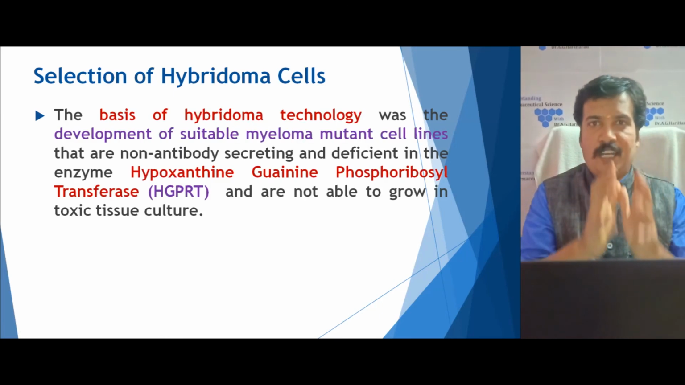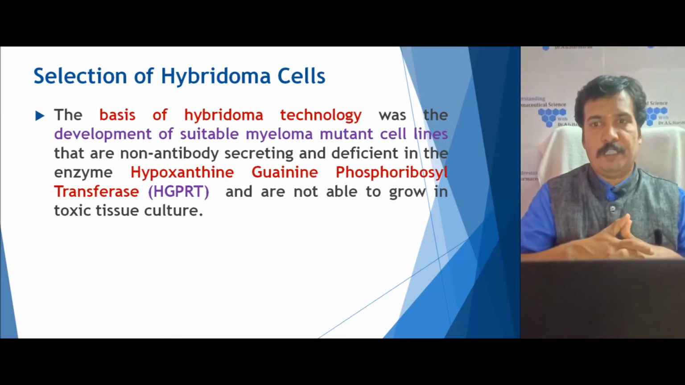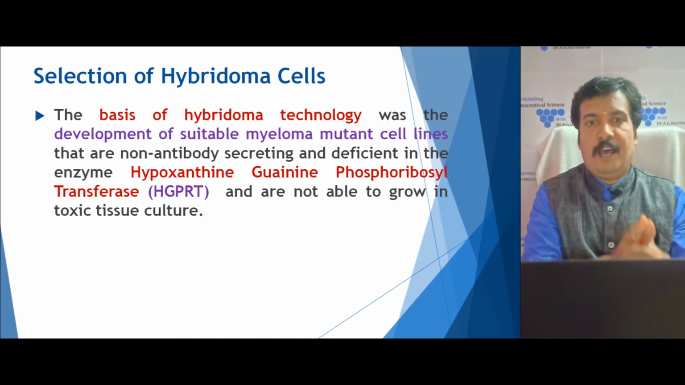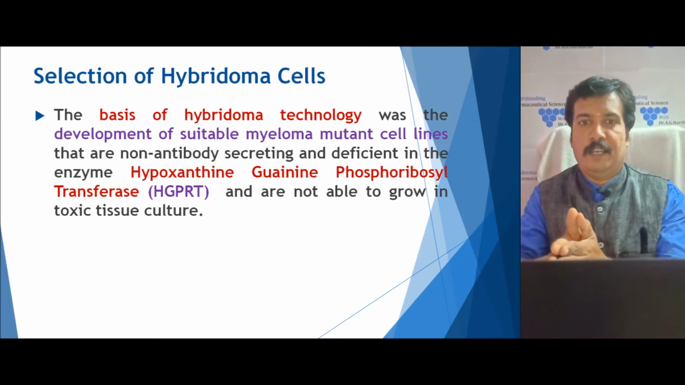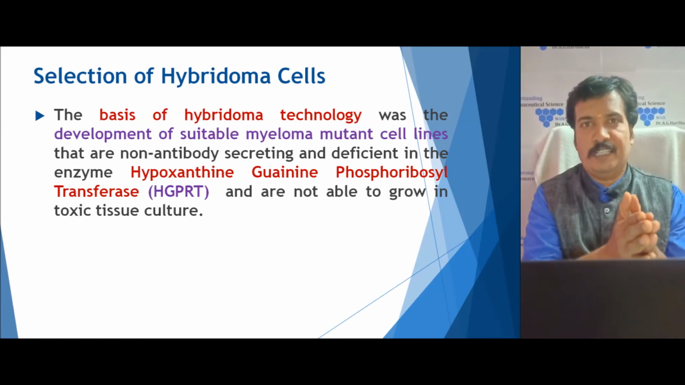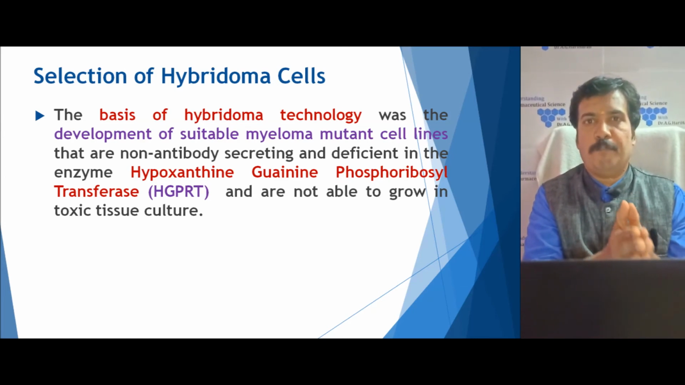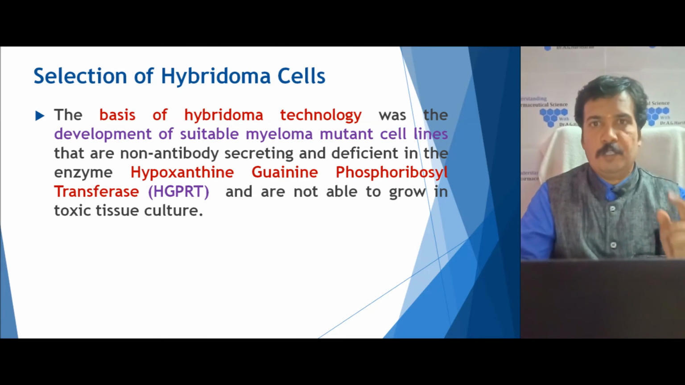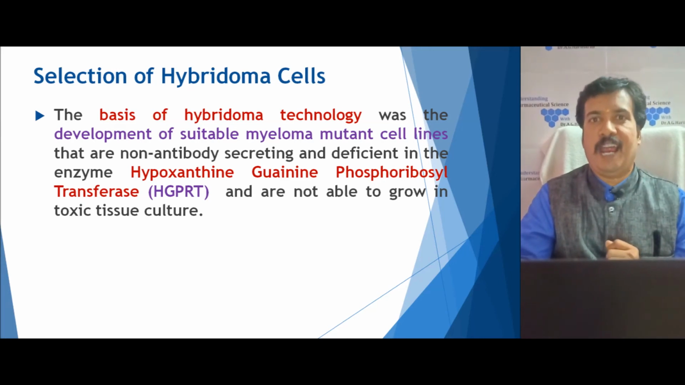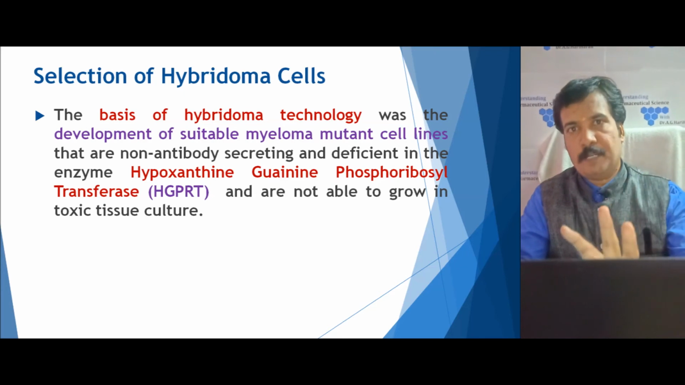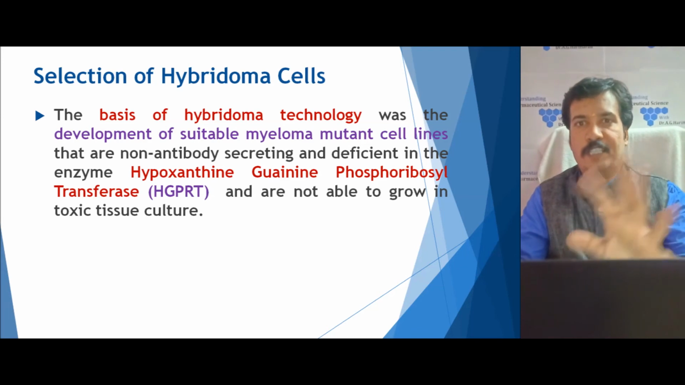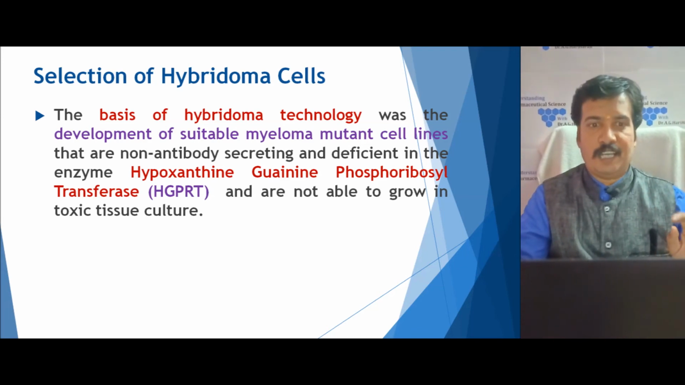The entire hybridoma technology depends upon the type of the myeloma cell line and the selection of the hybridoma cell. The myeloma cell selected should be devoid of the HGPRT gene, that is, the hypoxanthine guanine phosphoribosyl transferase gene. So it is not able to grow in the selection medium, that is, the HAT medium. If this gene is absent, the cells cannot grow, whereas the lymphocytes can grow and the fused cells can grow. So that is the first basic science here.